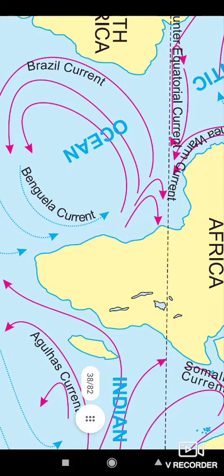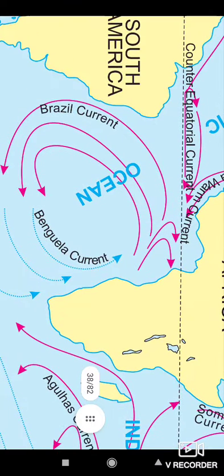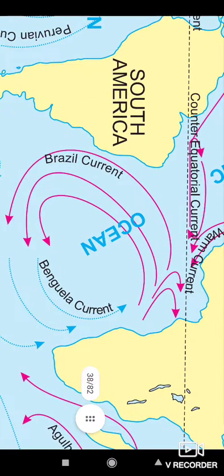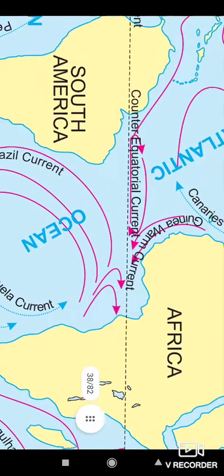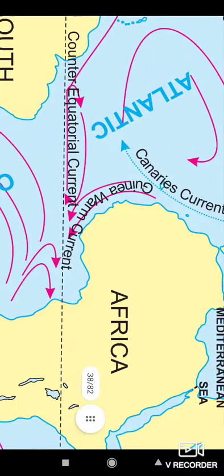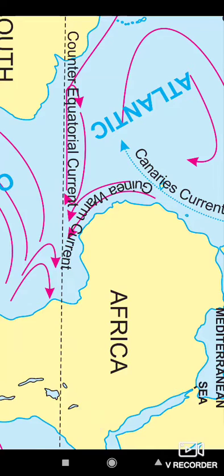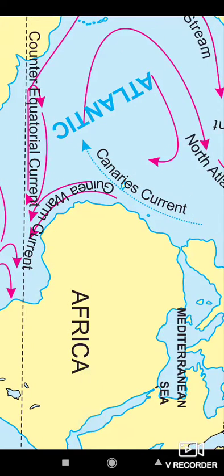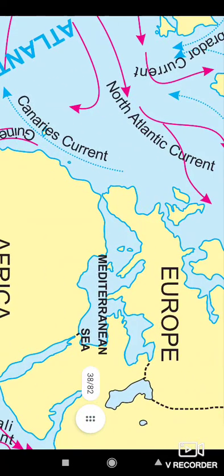Okay, and from Africa's equatorial region, a warm current is born. It flows near Brazil, so it is called the Brazil current. Then here we have the warm current, the Canaries current, which is a cold current and comes from the North Pole.